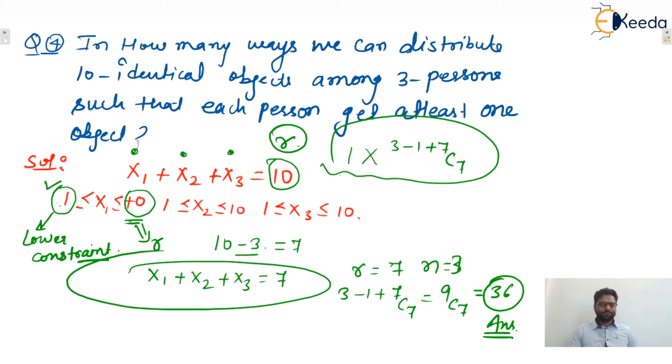Isn't it? Okay. So here three lower constraints were there. Yes or no? Three constraints are there, and these were all lower constraints. No upper constraint is there. We'll see in the next questions what the meaning of upper constraints is also. Okay, before that, write down one more problem.